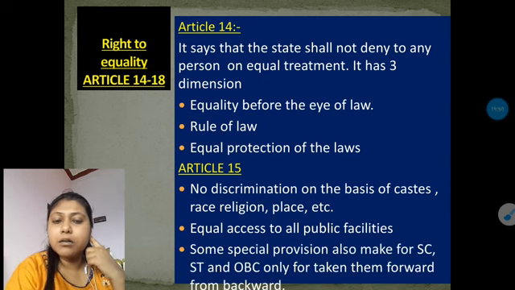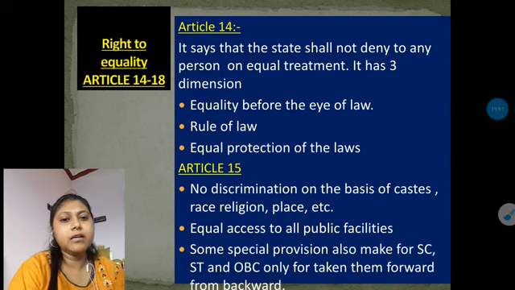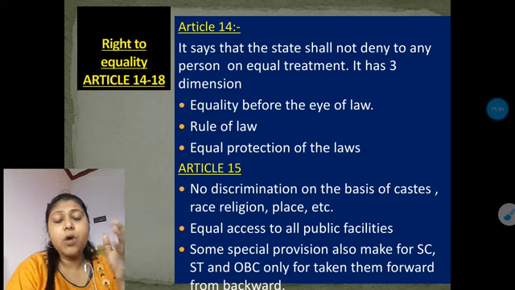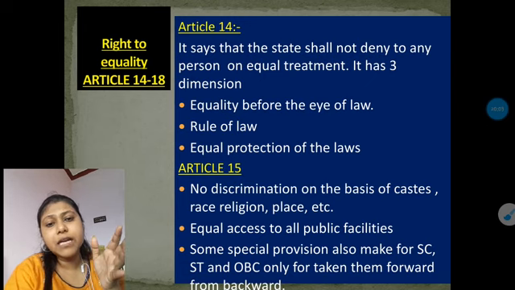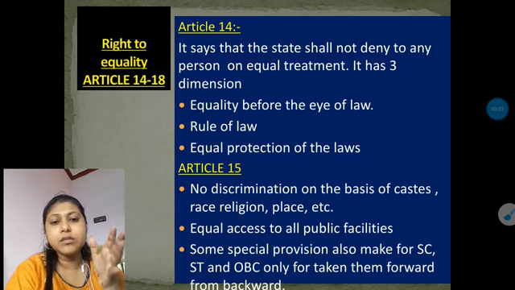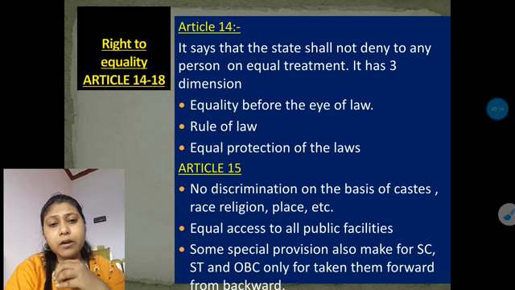And maybe you can ask, if this is so, then why are reservations given on the basis of caste? Maybe that question will arise in your mind, but let me tell you the answer: some special provisions are also made for the SC, ST, OBC. Now why are they protected on the basis of their caste? Because we all know that some castes are somehow backward in our society.